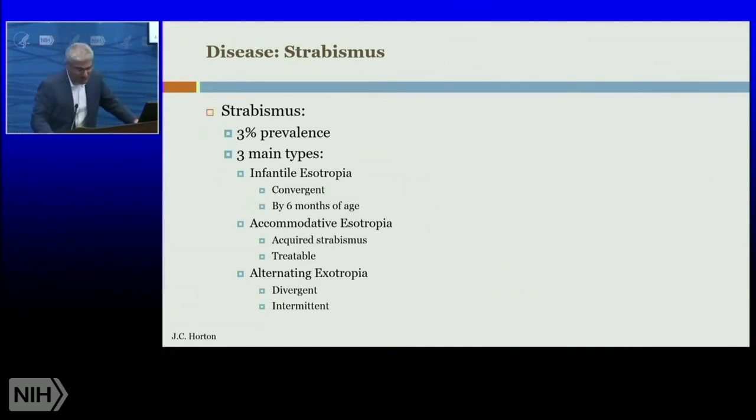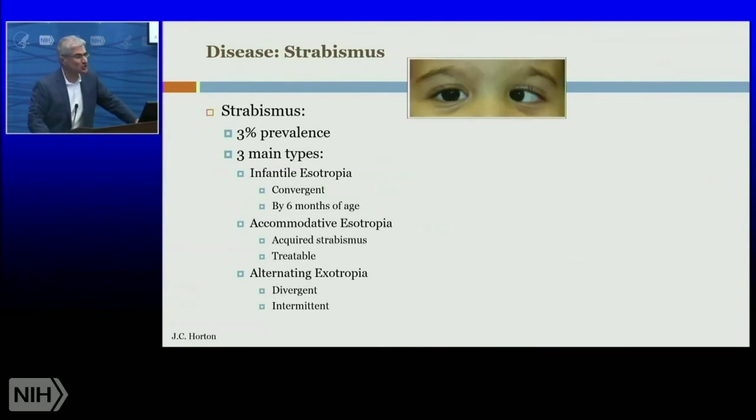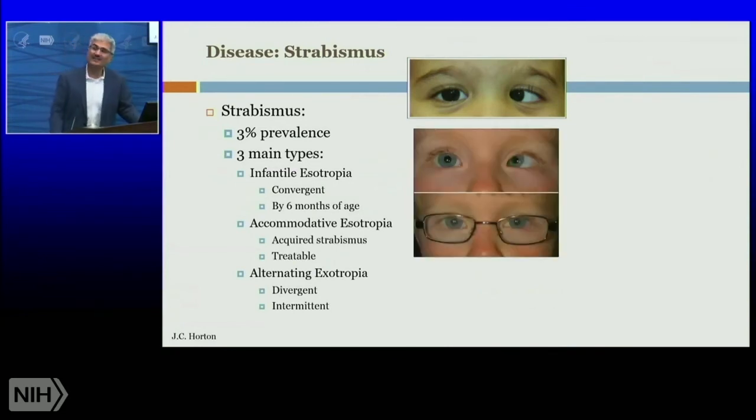There is what's called infantile esotropia, where, as you can see, the eye is turning inward. It's convergent and develops by 6 months, and this one doesn't have a very good prognosis, not very good ability to treat. On the other hand, you have another type called accommodative esotropia. Again, the eye is moving inward, except when you simply correct the large refractive error, the eyes pretty much look normal. This is very treatable.